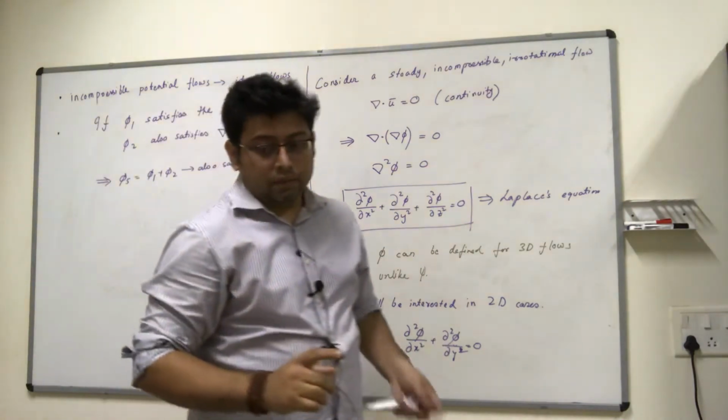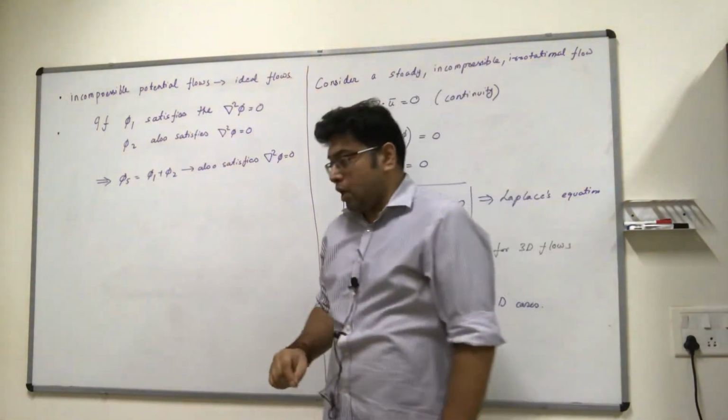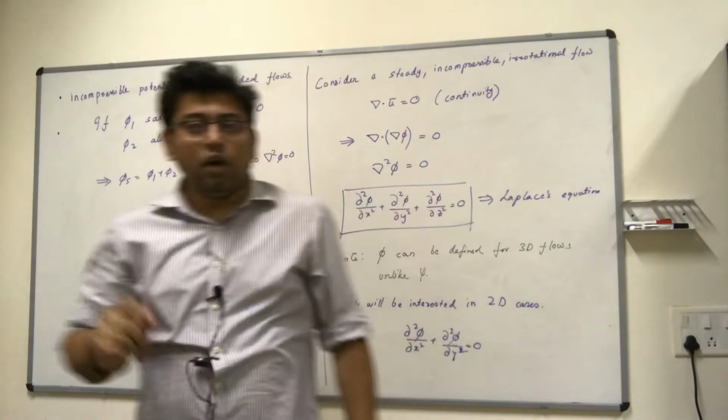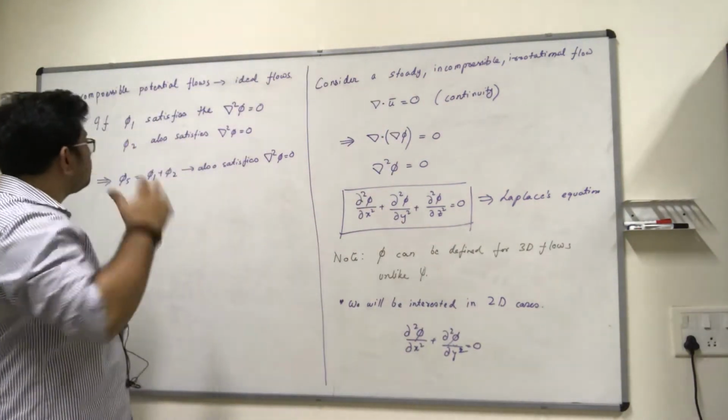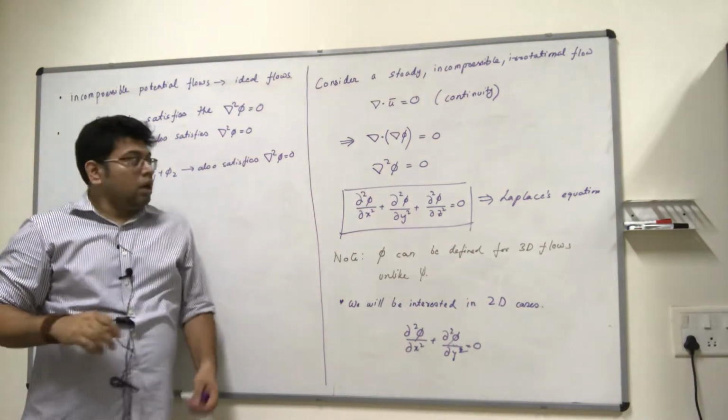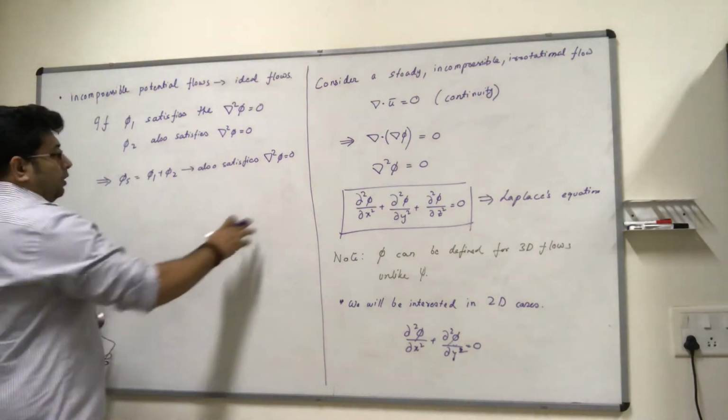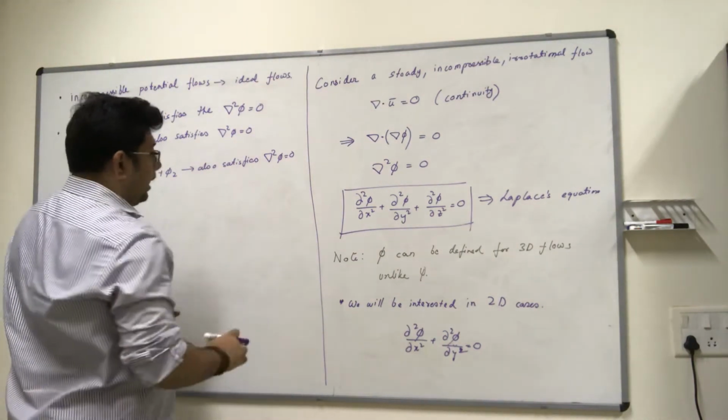It's rather interesting, right? We saw this before too, because the stream function is also a harmonic function. But what is the relationship between phi and psi?